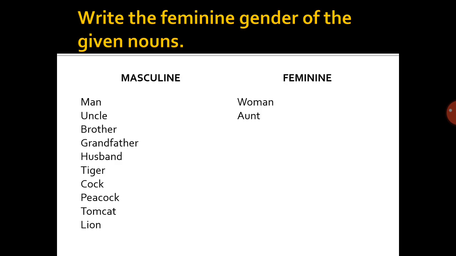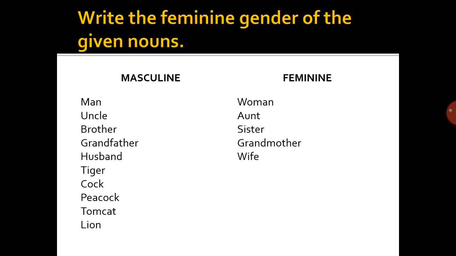Yes, aunt. Now the third one is brother. What is the feminine gender of brother? Yes, sister. Grandfather. Yes, grandmother. Husband. Wife.